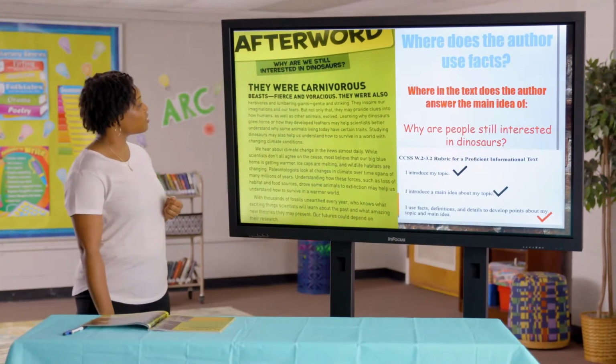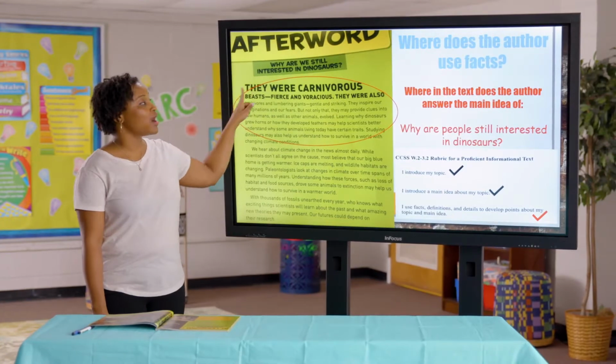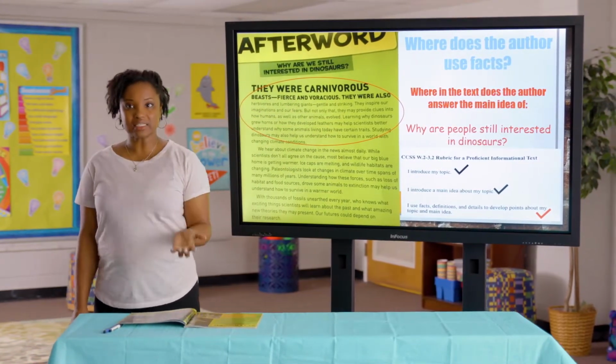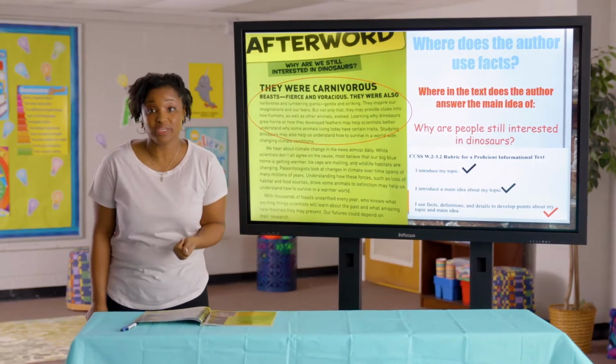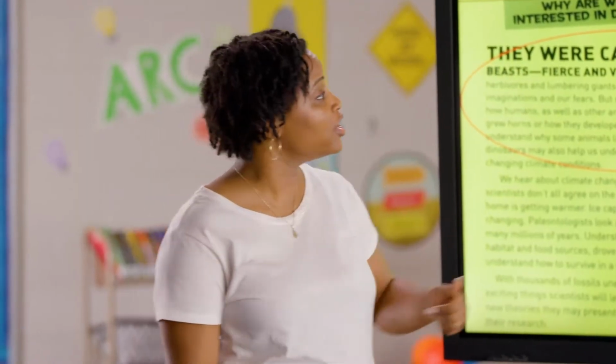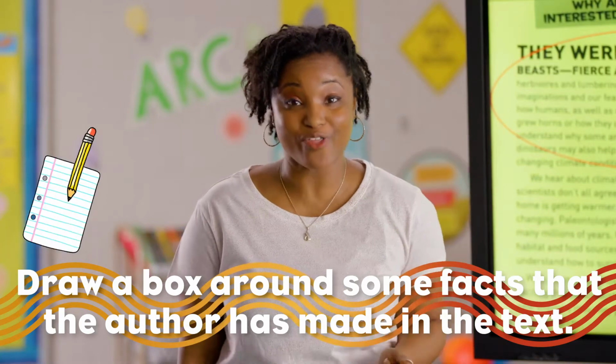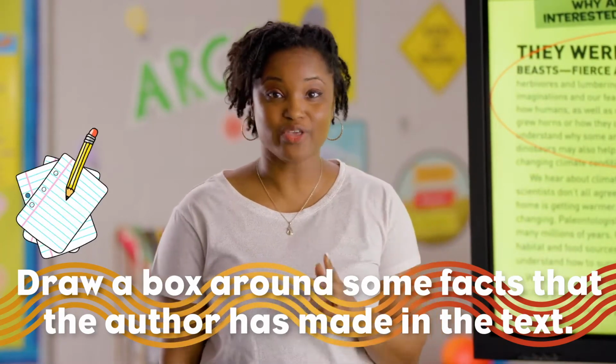If you circled our first paragraph, you are absolutely correct. This first paragraph gives us lots of details of why people may still be interested in dinosaurs. Also, we want to make sure that our author uses facts within the text. Can you make a box around some of the facts that the author has made in the text? I'll give you a second.